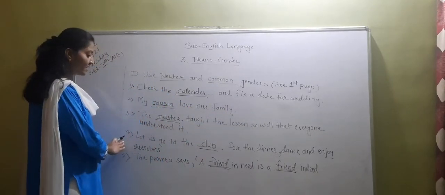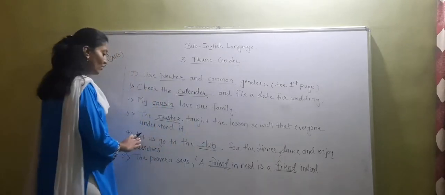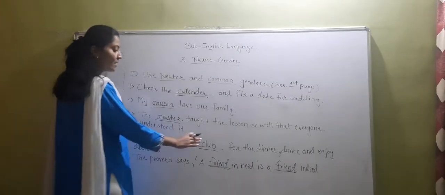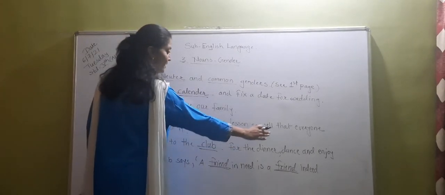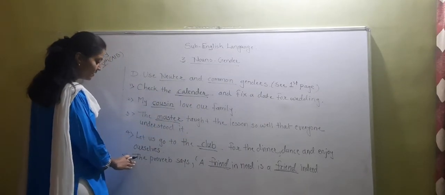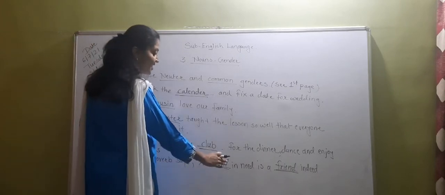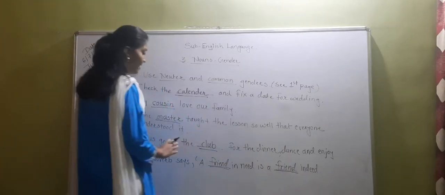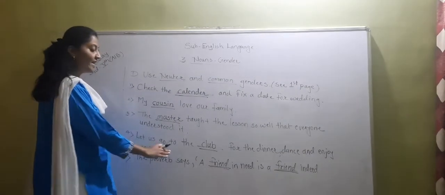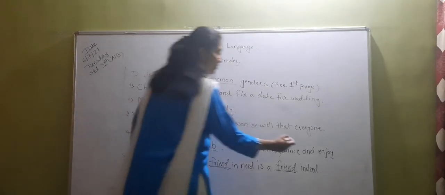And fourth one is let us go to the dash dash for the dinner. So what we have to write here? Club. Let us go to the club for the dinner, dance and enjoy ourselves. Okay. And last one is the proverb. The proverb says a dash dash in need is a dash dash indeed. So this is a very well known proverb. You know, a friend in need is a friend indeed. Okay.